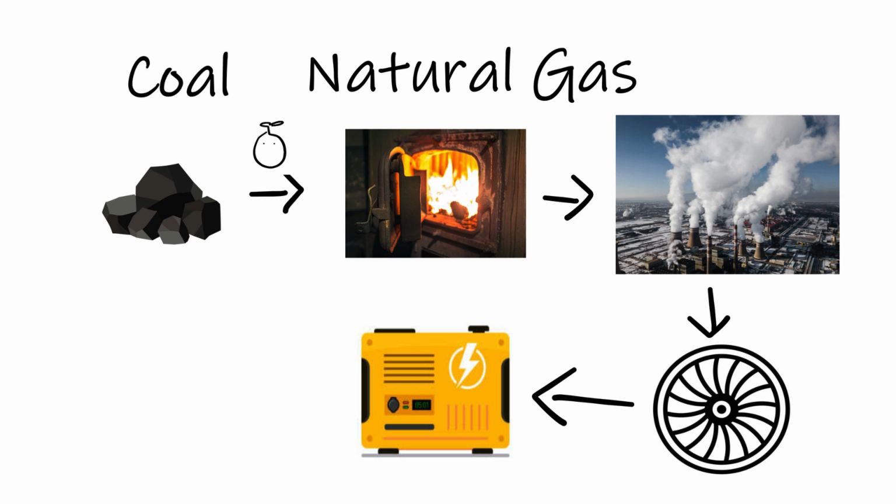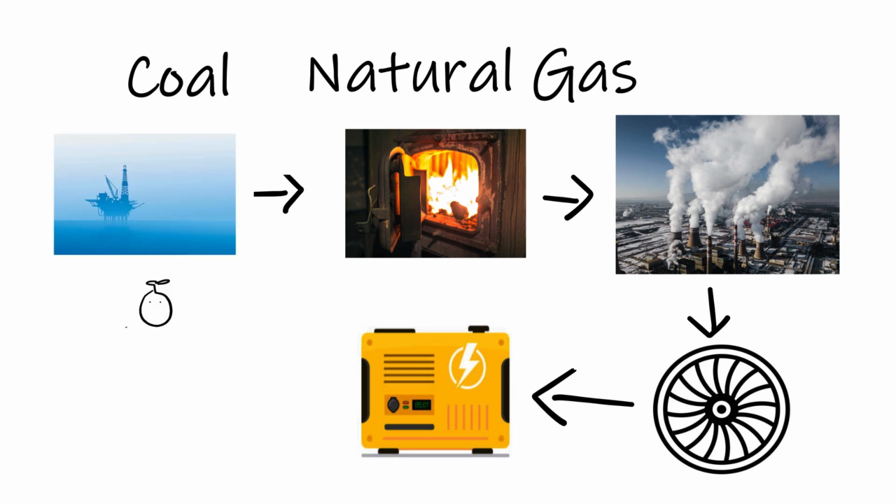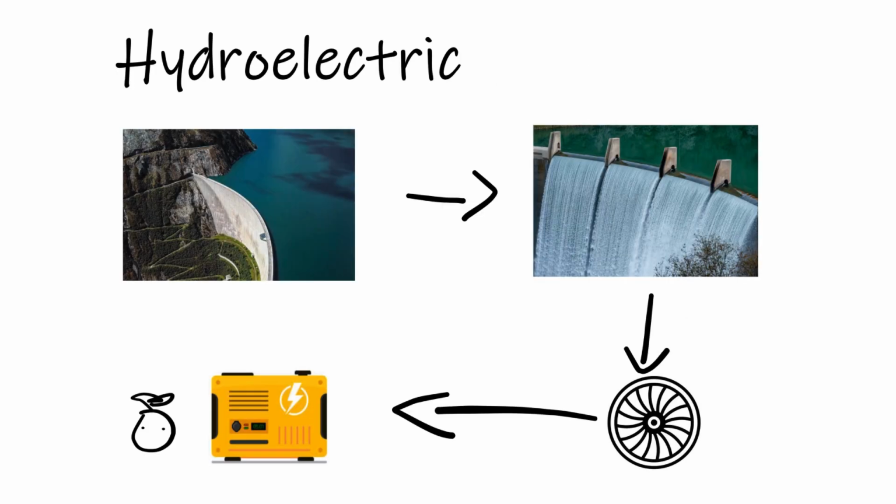We introduce coal to a boiler that burns them to produce steam. The steam travels to spin the turbine that is connected to a generator. In this example, potential energy from the coal plus thermal energy from the boiler turns into thermal energy, which has kinetic energy. This rotates the steam turbine, and the generator converts this mechanical energy into electrical energy. Natural gas is the same, just different starting ingredient.